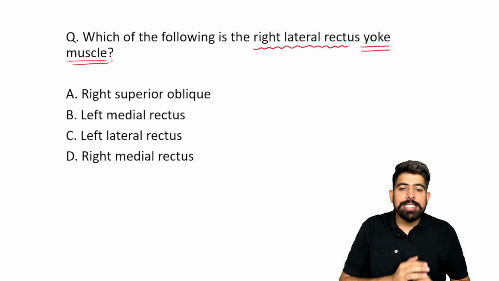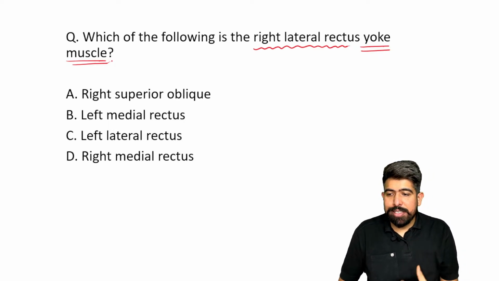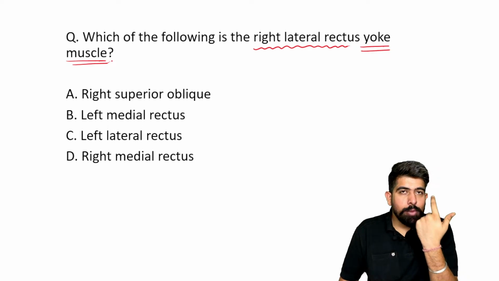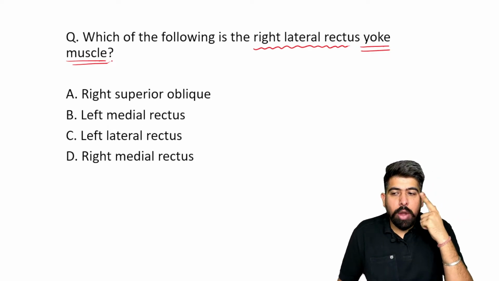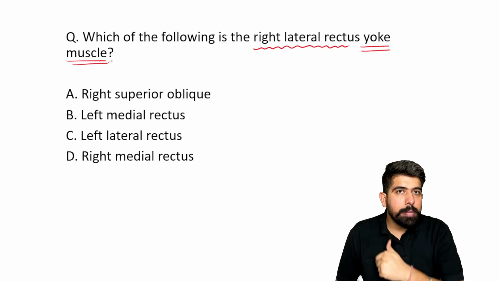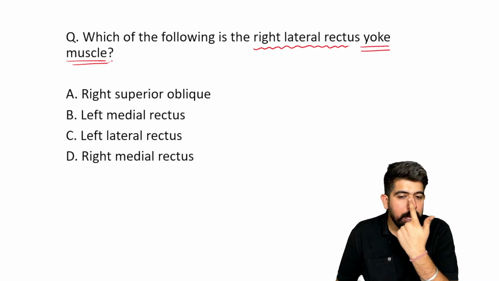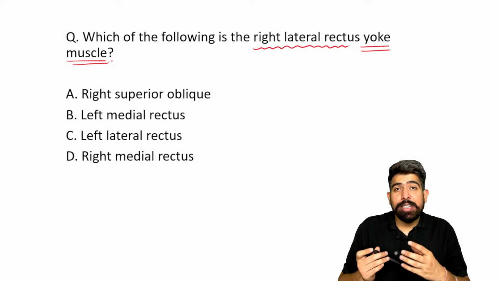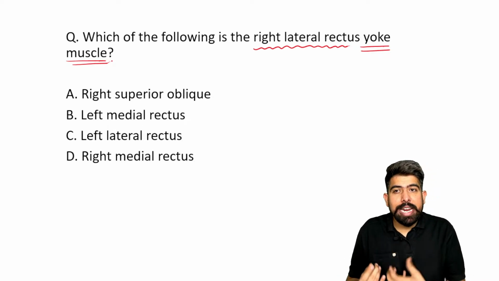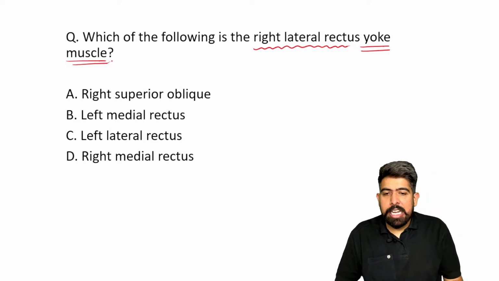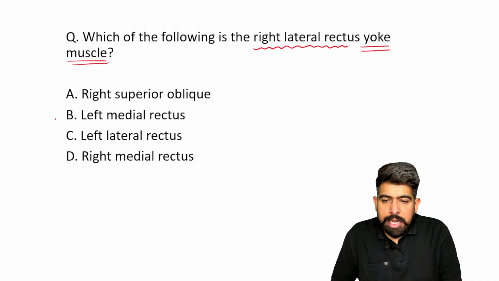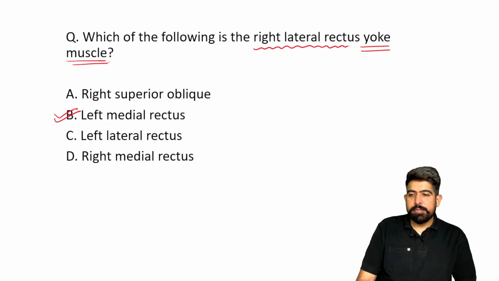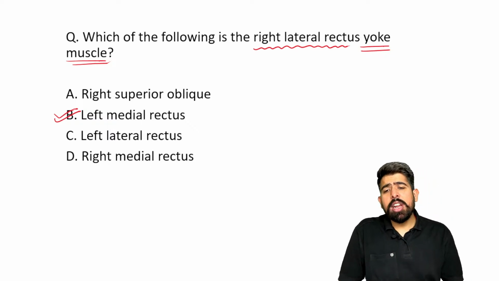For moving to the right side, which muscle am I using? This is the main thing. As I'm moving my eyes to this side, my right lateral rectus is working, and on the left side, please remember, my left medial rectus is working, right? So this is the same action on the opposite eye. So which is the yoke muscle of the right lateral rectus? Exactly, it is the left medial rectus. It is not the left lateral rectus.